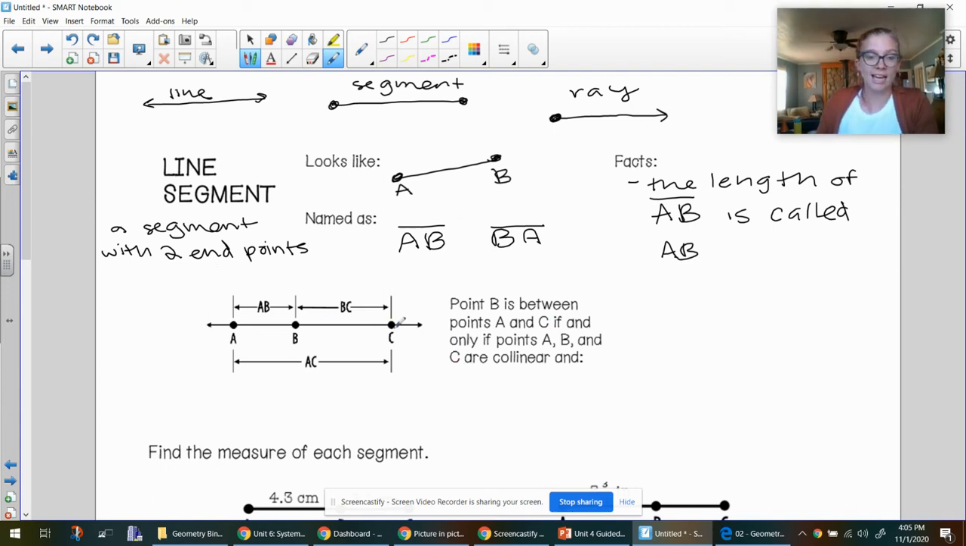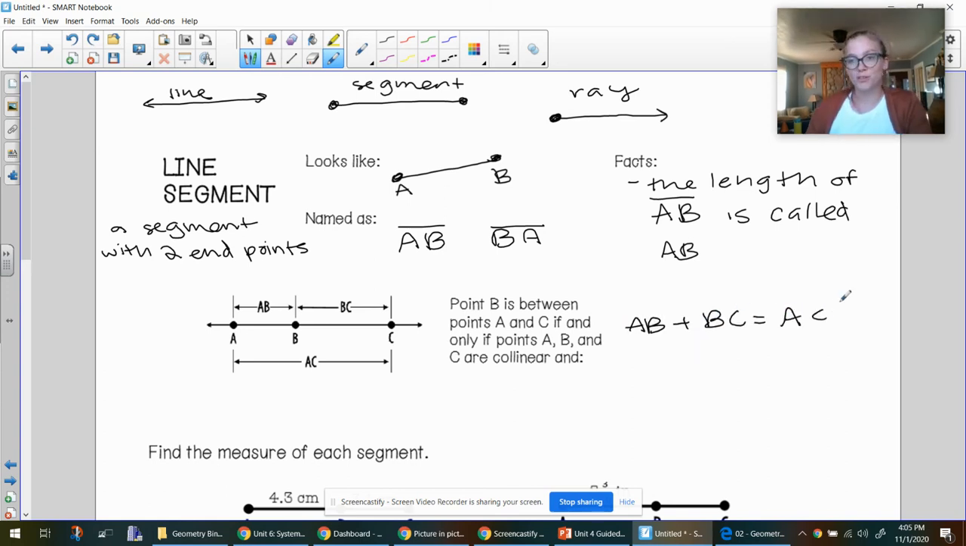So now let's look at a more complicated line. Here's a larger line. This is line AC. But inside line AC, there's segment AC. And then inside segment AC, there's segment AB and BC. Point B is between points A and C if and only if points A, B, and C are collinear, so B is in between as long as they are all on the same line and AB plus BC equals AC.